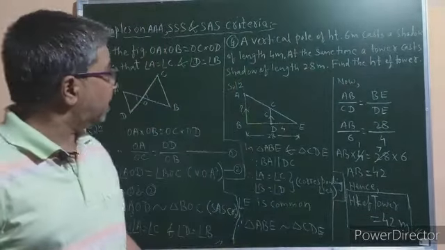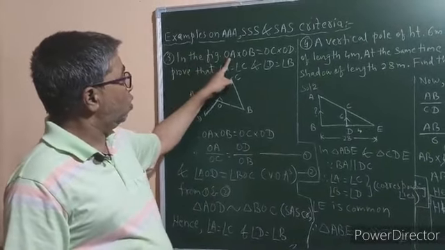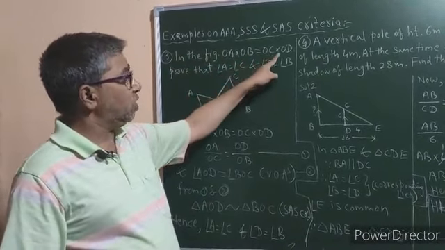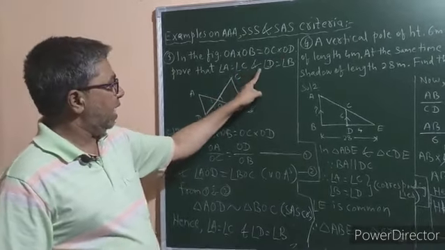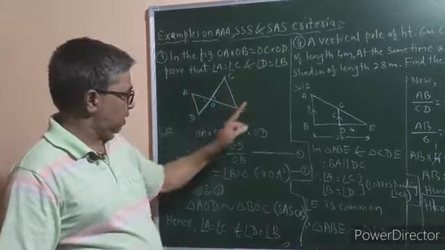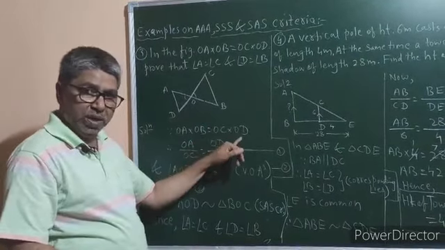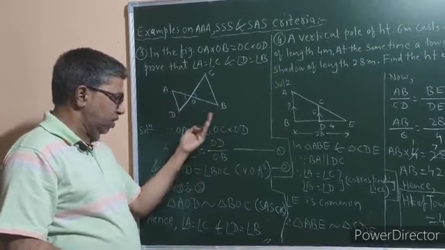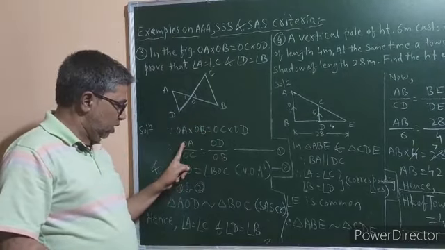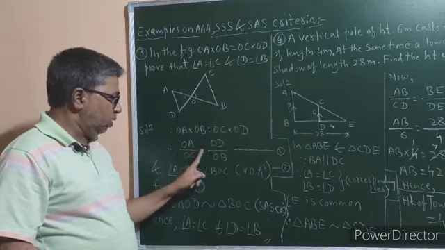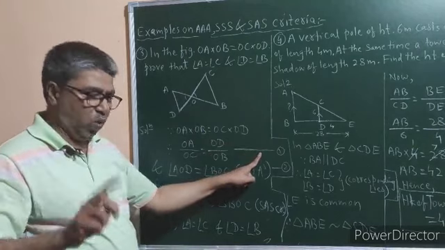So dear students, let us see two more examples. The third example is, in the figure, OA into OB is equal to OC into OD. Prove that angle A is equal to angle C and angle D is equal to angle B. Now what is given? OA into OB is equal to OC into OD. Therefore, bring OC towards left and take OB towards right. So the next step will be OA upon OC equals OD upon OB. Call this equation number 1.